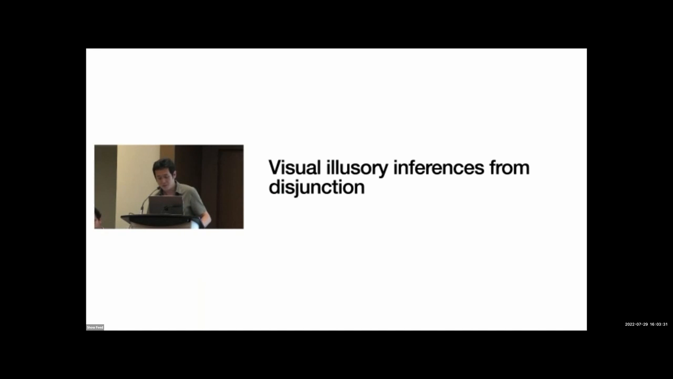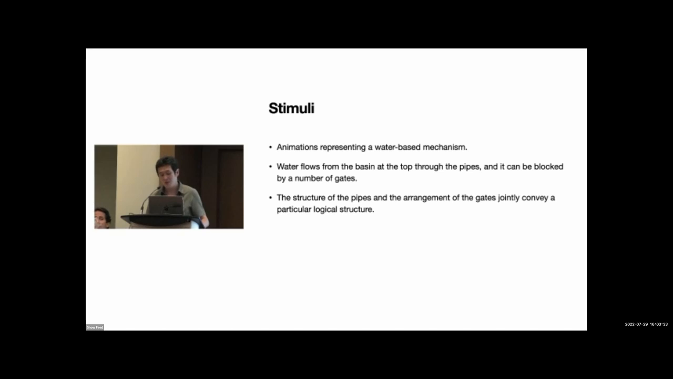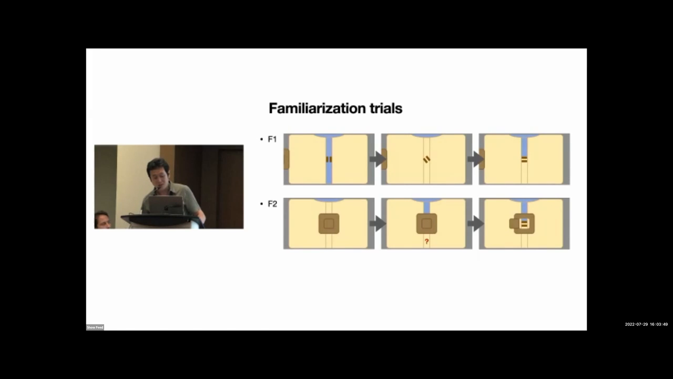And here's our experiments. We developed animations representing a water-based mechanism. Water flows from the basin at the top through the pipes, and it can be blocked by a number of gates potentially. As we will soon find out, the structure of the pipes and the arrangement of the gates jointly convey a particular logical structure. We initially had two familiarizing trials. The first one shows how the gate works. They can allow the passage of water. They can rotate, blocking the passage of water. The second one introduces the occluder, and the occluder can hide the gates, which can rotate behind the occluder, and the occluder has windows that can open to reveal the state of the gates.